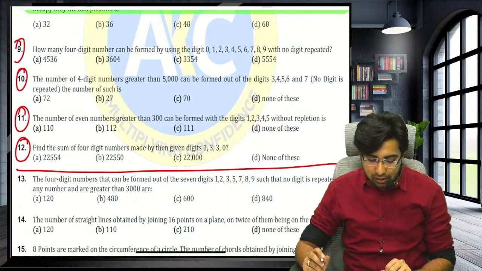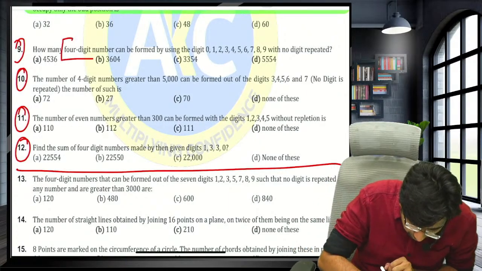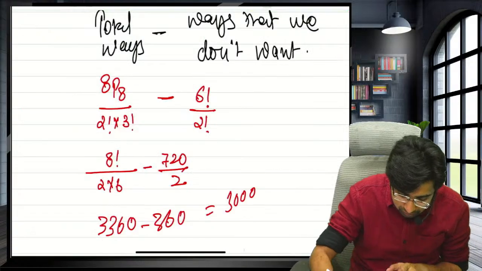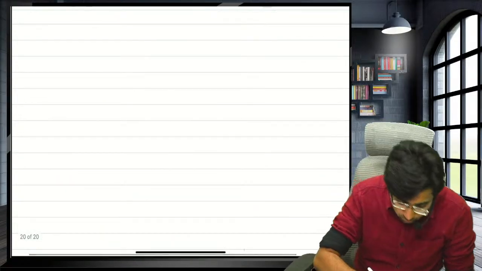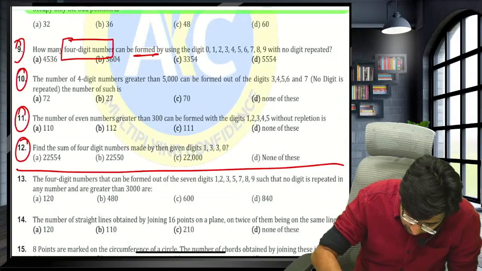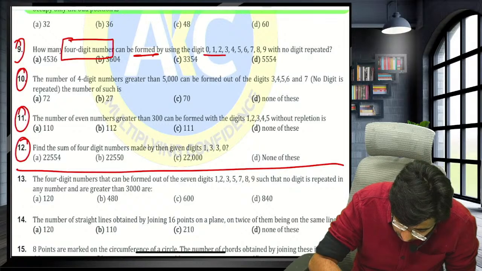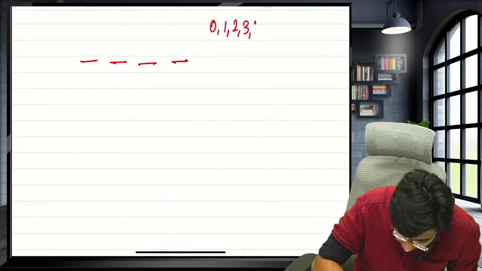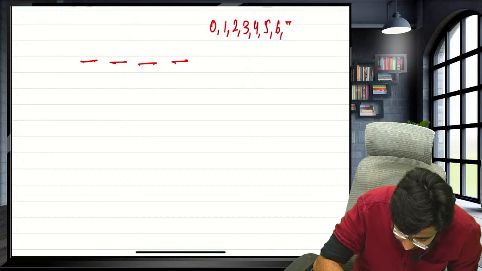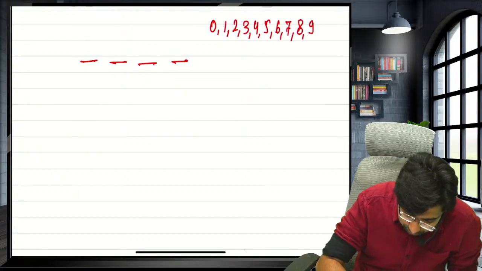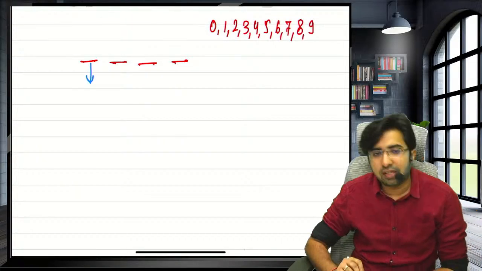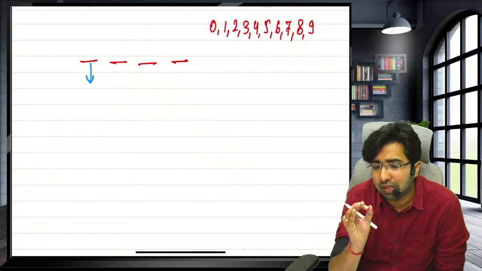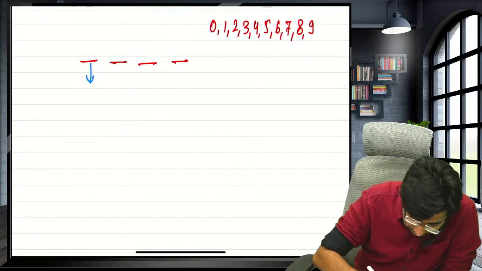Guys, now how many 4-digit numbers can be formed using the digits 0, 1, 2, 3, 4, 5, 6, 7, 8, 9? First of all, you have to draw the 4 places. In the first place, how many digits can come? Sir, 0 cannot come. If 0 comes, the number will be 3-digit. So here 9 digits can come.